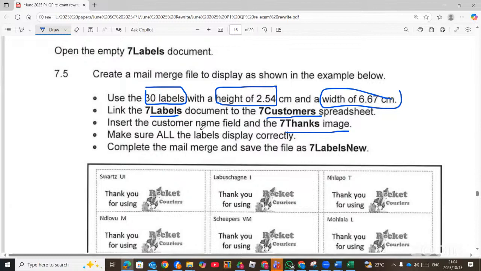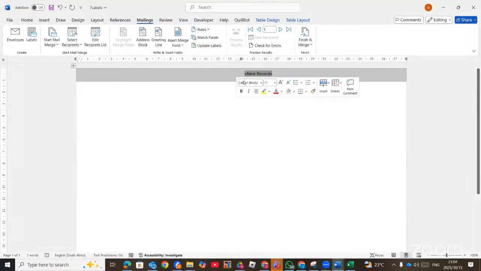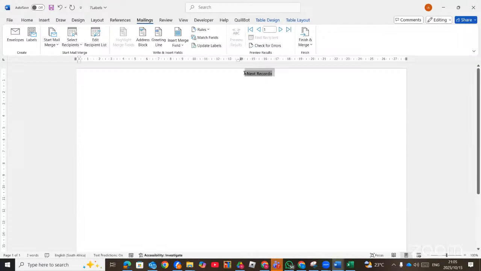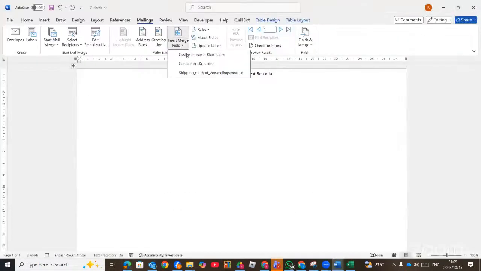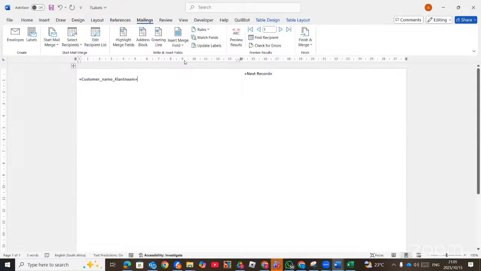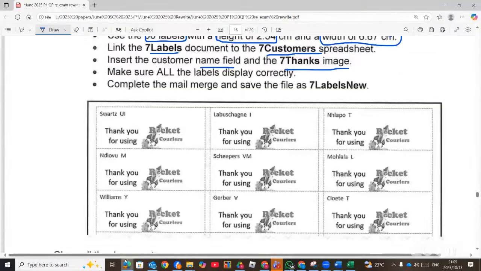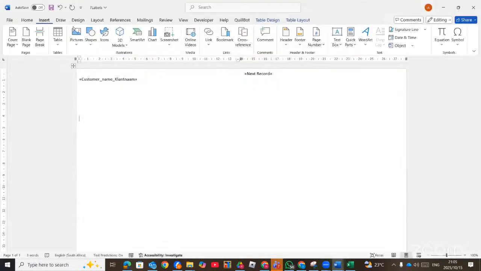Insert a customer name field and then 7 things. So here we need to insert. We don't need to filter. So where is a new record here? We have to insert the customer name. Let's look at it. The name is on the left-hand side, and then the thank you is down there. So you can insert the field, customer name, and then we get a space for the image, 7 things. So we have to insert an image, which is the picture, called 7 things.